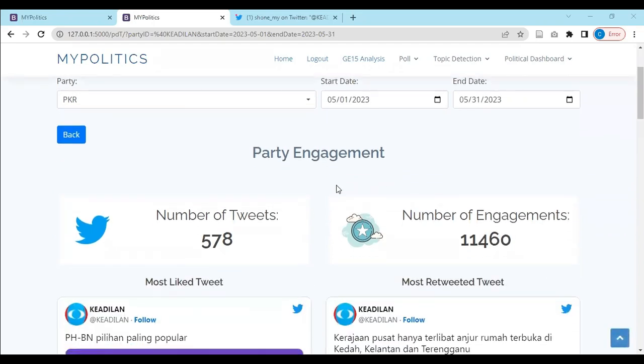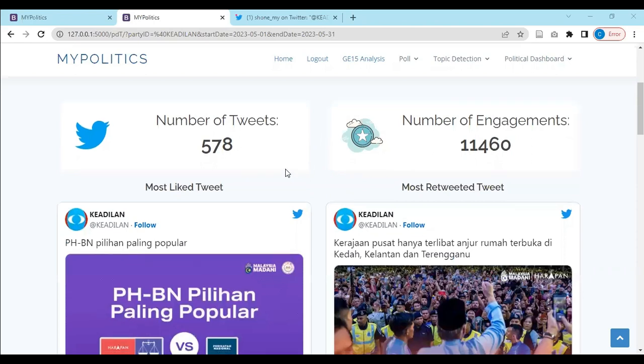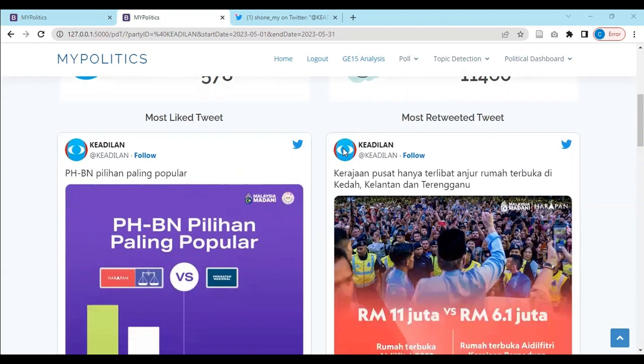We can see that PKR has posted 578 tweets within the time frame, and they have gotten more than 10,000 engagement. And you can also see their most popular tweets right here in terms of most liked tweets and most retweeted tweets, so that they know what kind of tweets are more popular on Twitter, and they can target their future tweets based on this kind of format so that it can reach more people.